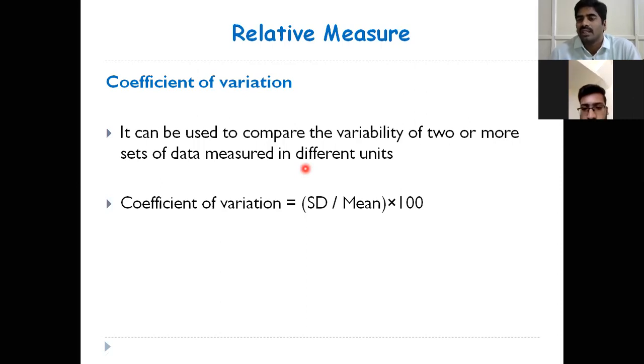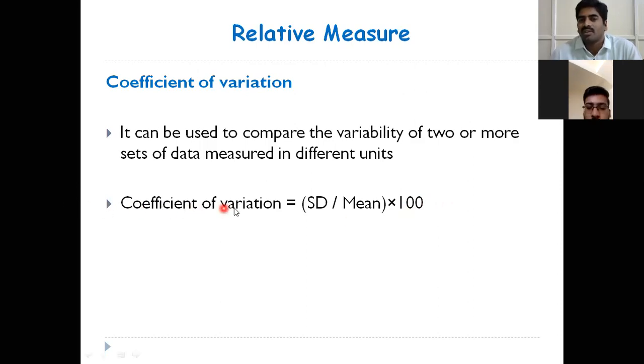First, calculate the coefficient of variation of weight. Next, calculate the coefficient of variation of height. Then you can compare the coefficient of variation between the 2 variables and decide which variable has more variation, more dispersion. So this is the procedure if you want to compare 2 different variables with 2 different units. I will explain with an example.